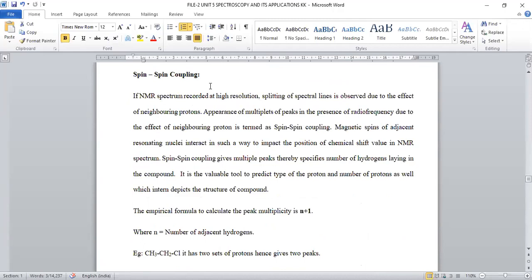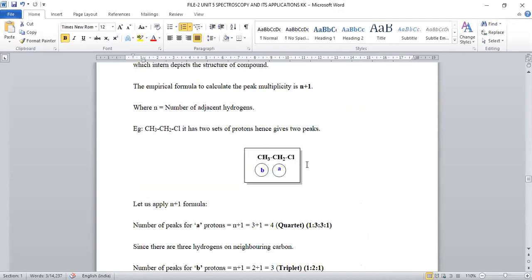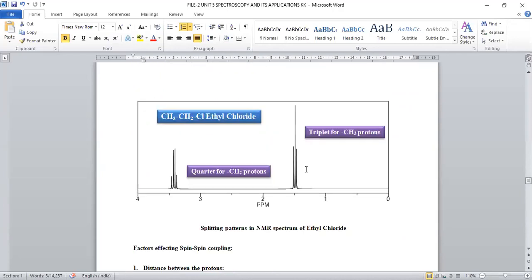Instead, the signal will be split into multiple peaks due to spin-spin coupling. When you see ethyl chloride, the signal will be like this. Here you can observe one signal of CH3 and another signal of CH2. Actually, two signals appear here, one for each set of hydrogens.